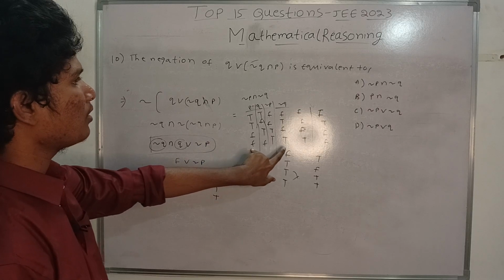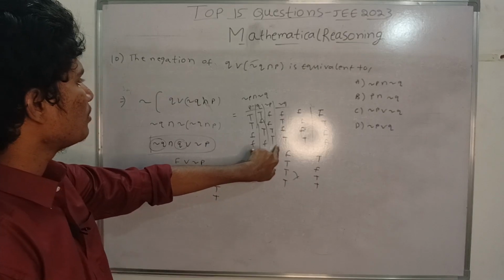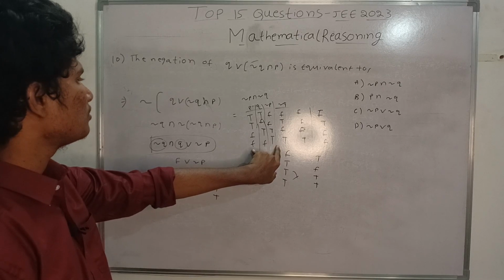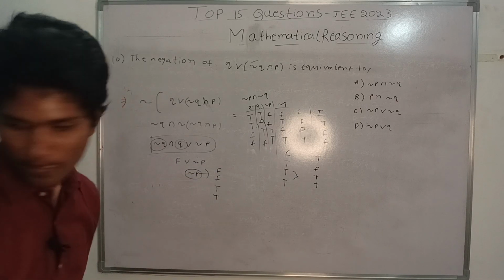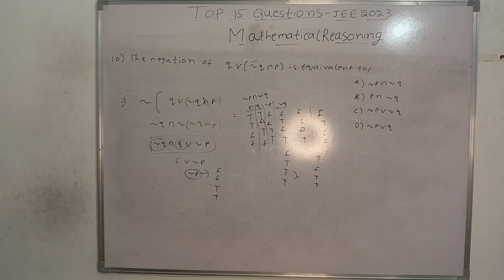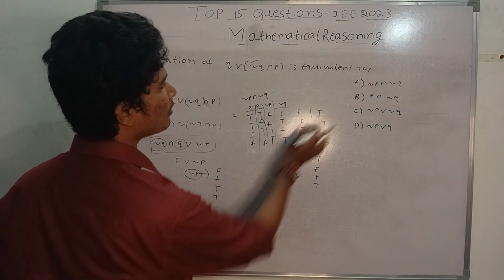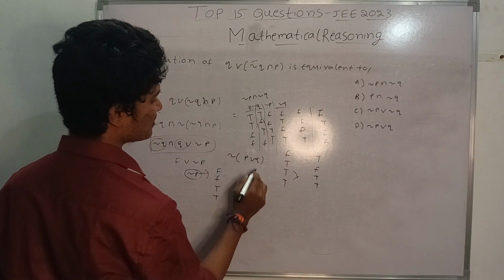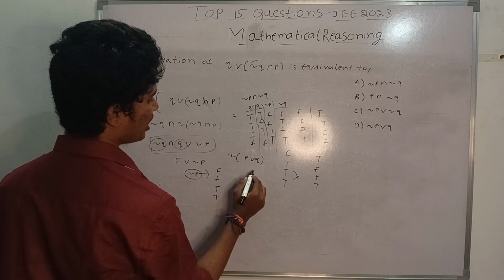P and not Q. It is false. It is true. The statement is not of P or Q. What is P or Q?